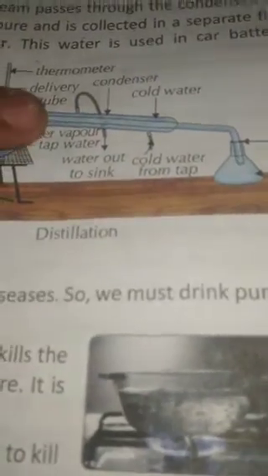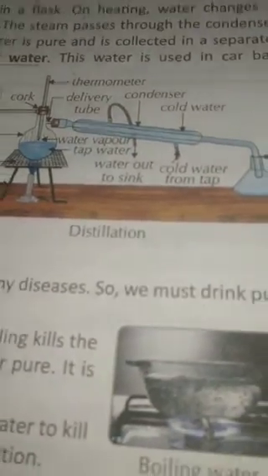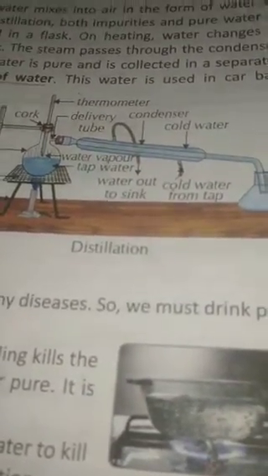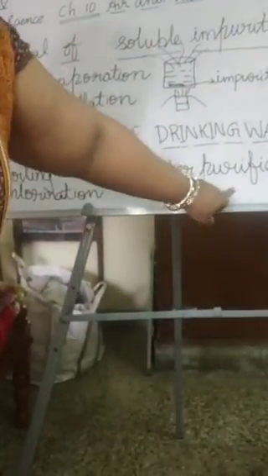This is distillation. Now we are going to learn the next, purification of drinking water. Now how we have to purify the drinking water, we are going to see. Just have a check. I have written on the board. By the three processes called boiling, chlorination and water purifier. That is water purifier. How we are doing this? Boiling. The name only is telling how we are purifying the drinking water by boiling.